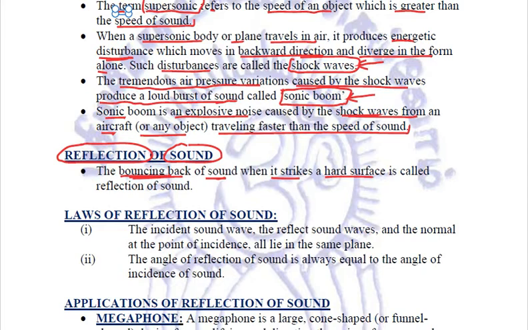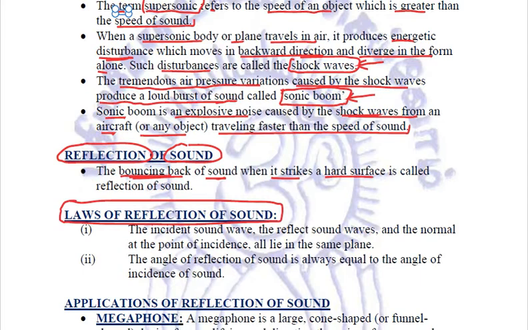We have studied about the laws of reflection of light. There were two laws governing the reflection of light. Both these laws also hold good in case of sound waves. So what are the laws of reflection of sound?